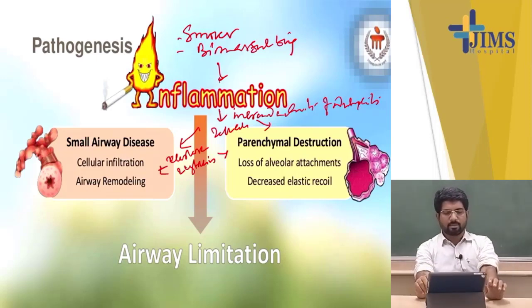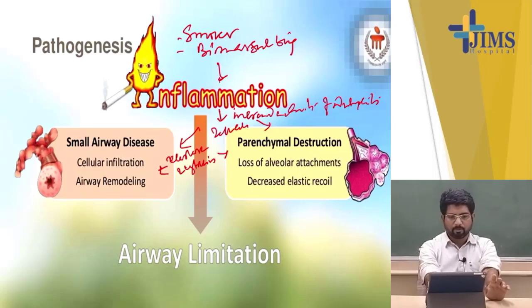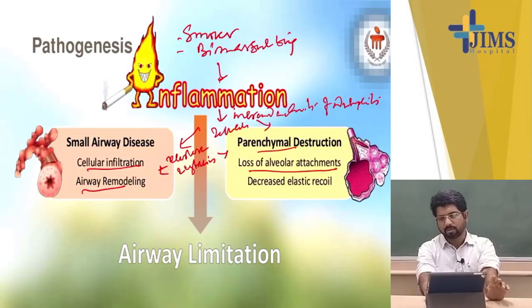And this elastase and production of cytokines ultimately cause airway remodeling and cellular infiltration, and in the alveoli it causes loss of alveolar attachment and decreased elastic recoil, and ultimately leads to airflow limitation.